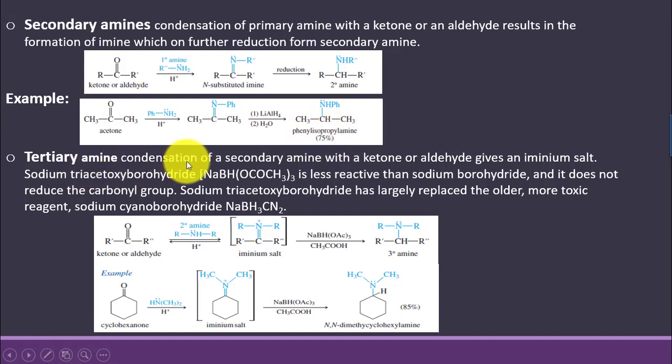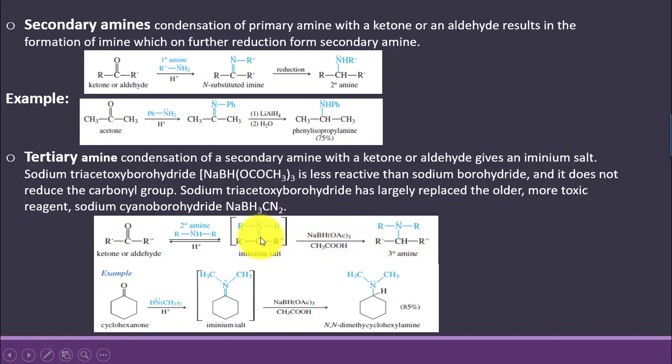Tertiary amines are formed by the condensation of a secondary amine with a ketone or aldehyde, and we say that iminium salts are obtained, and these iminium salts are highly unstable. They are readily reduced inside the reaction mixture to amine.